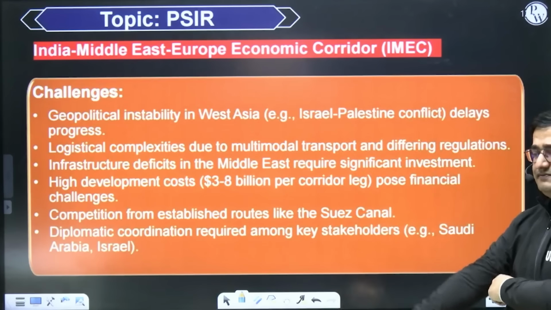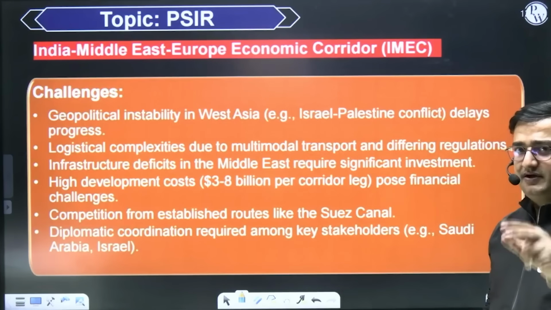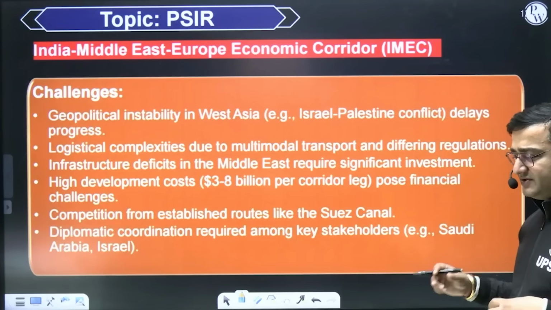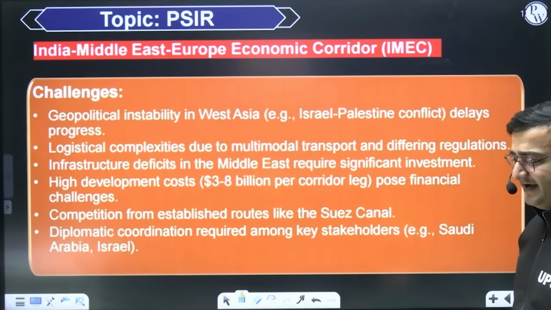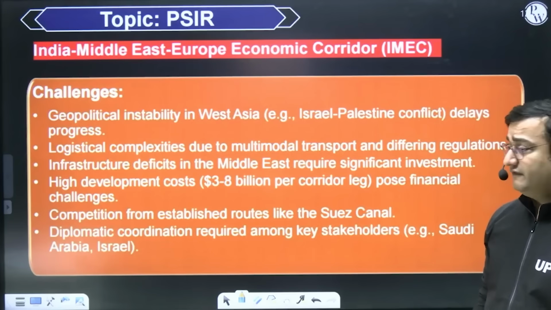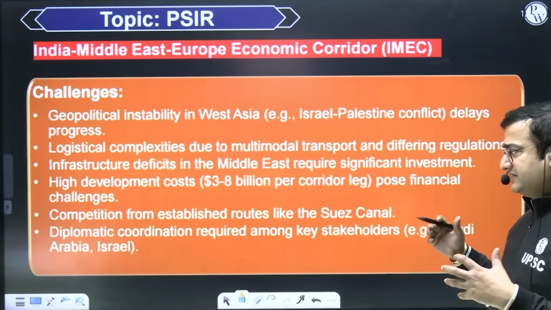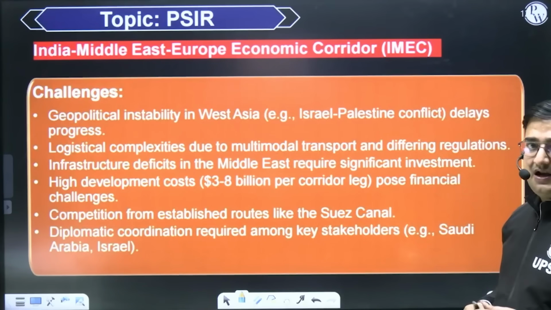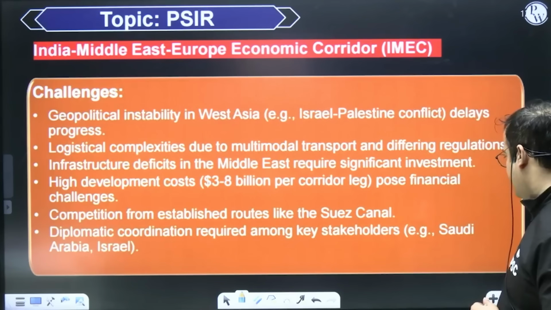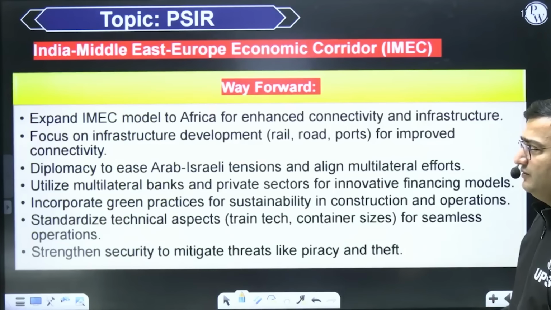I believe that this corridor will require investment of not less than $200 billion in future, because you need not only to create infrastructure like ports and roads and rail, you also need to create different kinds of facilities. And then you will have competition from established routes like the Suez Canal. So these will be different kinds of challenges, and a lot of coordination would be required with countries like Saudi Arabia and Israel. What can be the way forward?